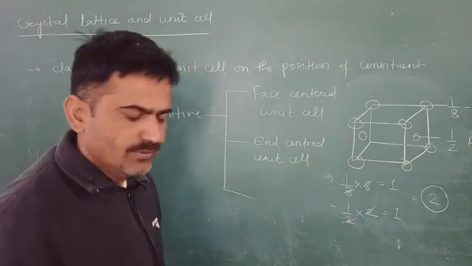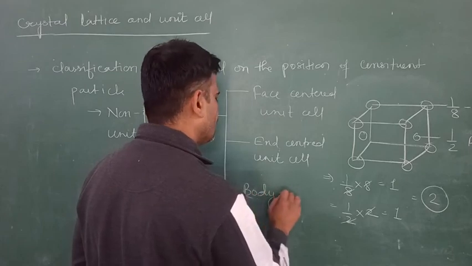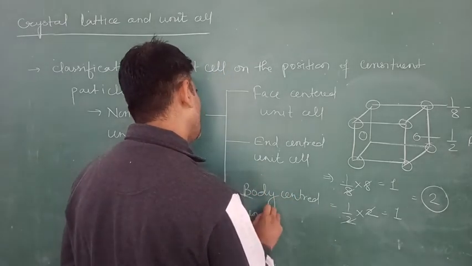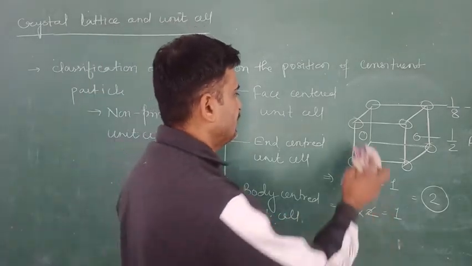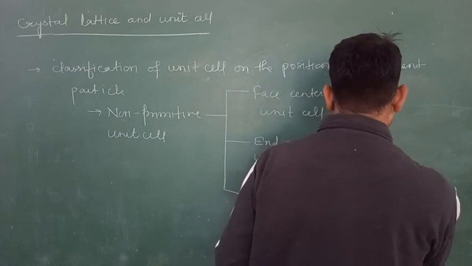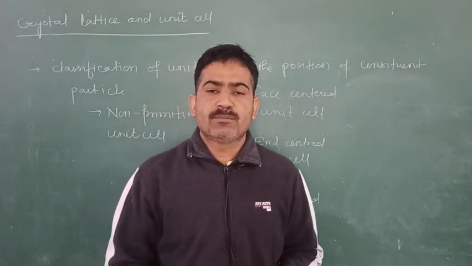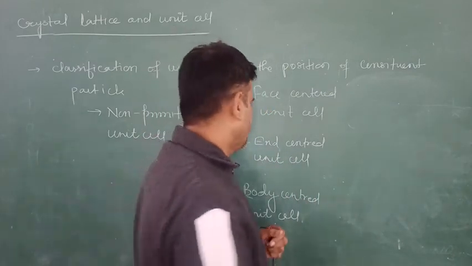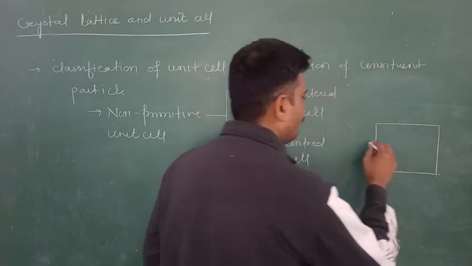Now the third type of unit cell is the body-centered unit cell. In the body-centered unit cell, the constituent particles are present at the corners and at the center of the body. That is known as the body-centered unit cell. This is the unit cell in front of you.